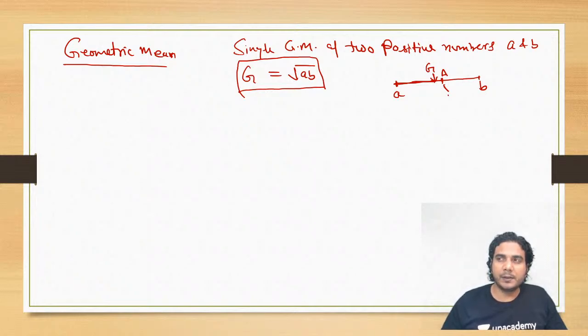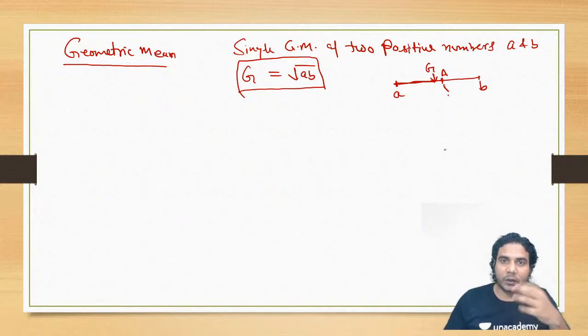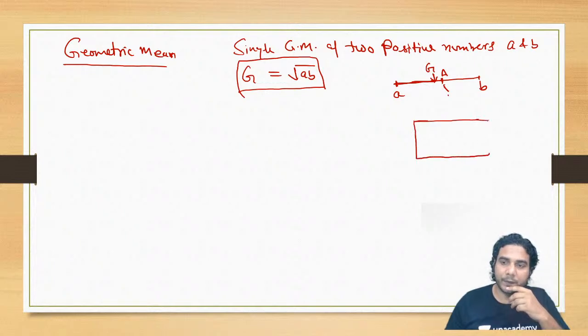Let me explain this in a geometrical way. Suppose you have a rectangle. What is the geometrical significance of this geometric mean? See, if you have a rectangle whose sides are A and B, say B is greater than A, so this is B and this is A. Then what's the area of this? Area is A into B.